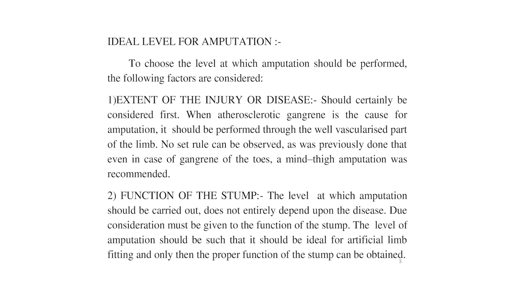Second is the function of the stump. The level at which amputation should be carried out does not entirely depend upon the disease. Due consideration must be given to the function of the stump. The level of amputation should be such that it is ideal for artificial limb fitting, and only then can proper function of the stump be obtained. For this, a consultation with the artificial limb maker should always be made to design the best possible stump.